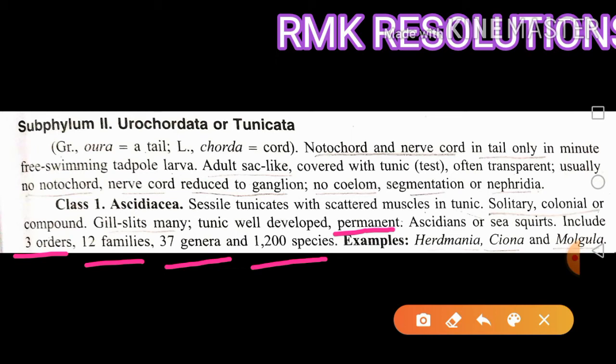Hardmania is an example, and Ciona is also an example of the class Ascidiacea.